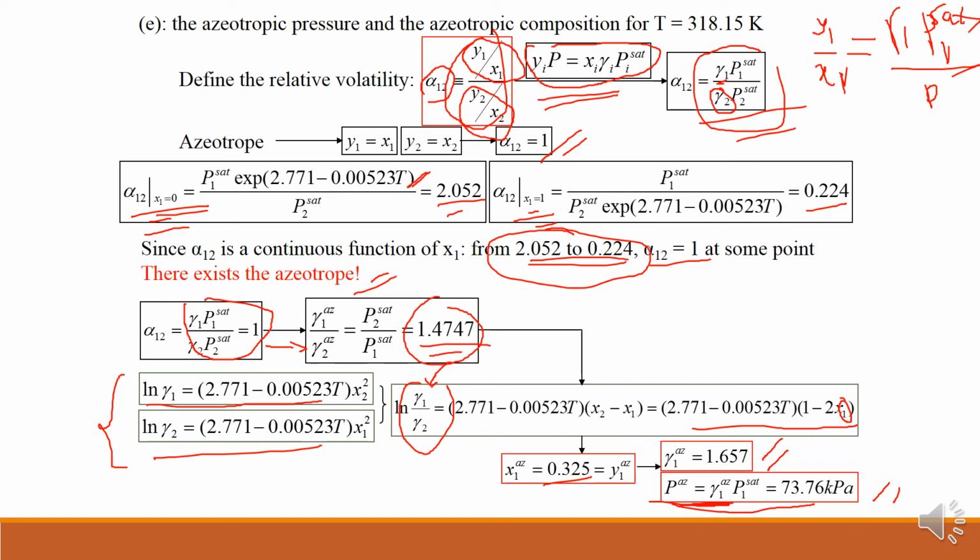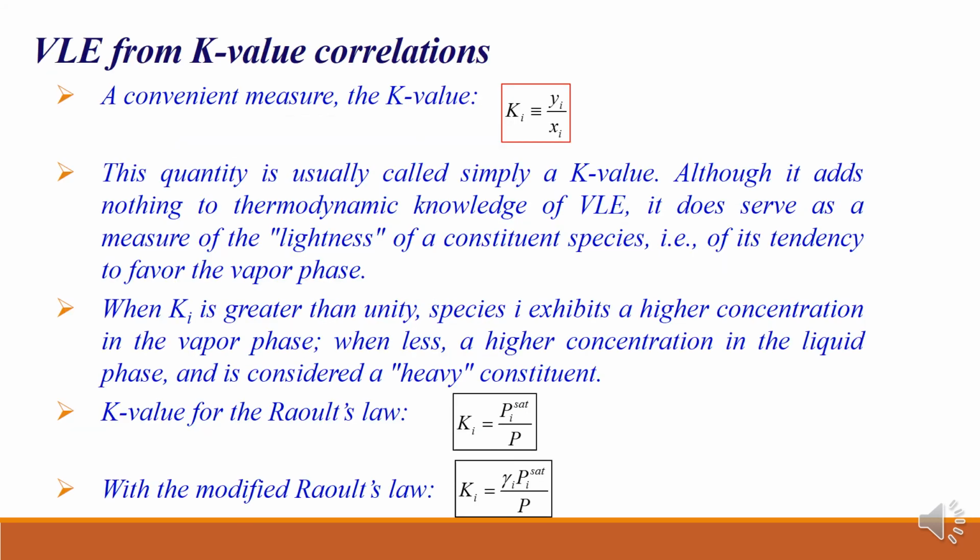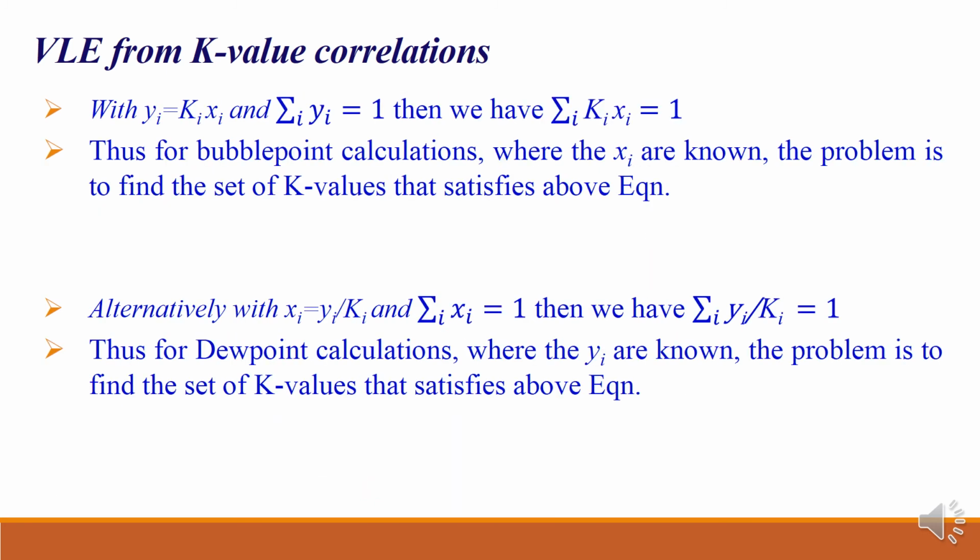Remember, this is a very important aspect of what we have discussed here. In modified Raoult's law, Pi saturated upon P, this will provide me yi is equal to Ki xi. In the case of modified Raoult's calculation, the xi are known. The problem is to find the set of K values that satisfy the above equation. Alternatively, suppose xi is equal to yi upon Ki, so the summation of xi is equal to 1. So this will be the dew point calculation. This is again quite simple.